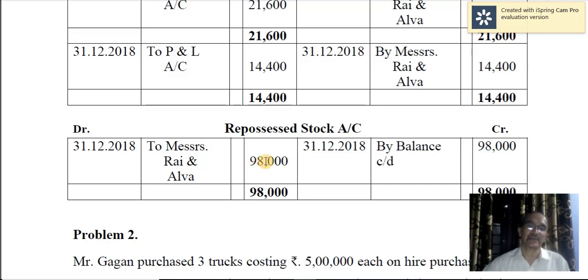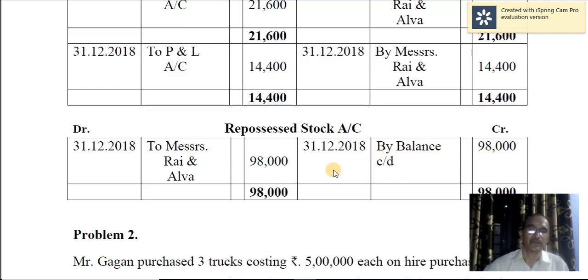Now, if there are no other transactions like repair expenses or sale of repossessed stock, if these subsequent transactions are not there, then that will be carried forward. In case they are sold in the same year, then instead of writing this, you will write by bank account with the selling price. And if there are any expenses incurred on repair, etc., repossessed stock account debit to bank account. And any profit or loss in the repossessed stock account will be transferred to profit and loss account. Of course, here you don't have any additional information regarding all these things. So you are simply carrying forward the balance 98,000 for the next year.